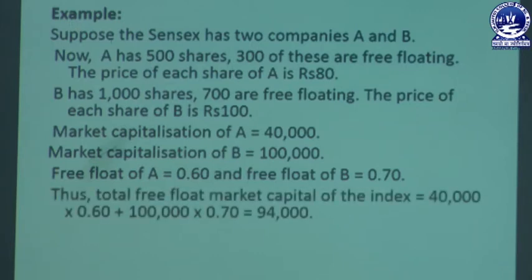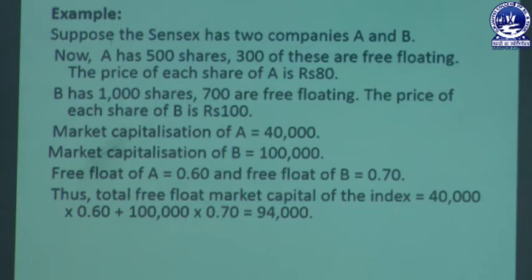Thus, the total free float market capitalization of the index will be 40,000 multiplied by 0.60 plus 1 lakh multiplied by 0.70, that is equal to 94,000.